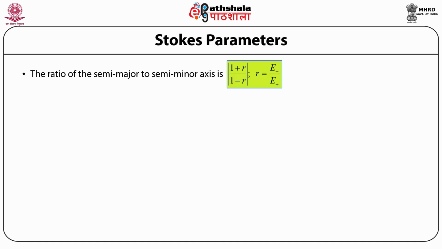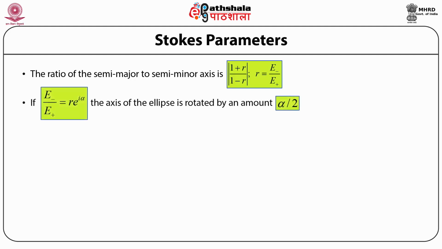So if this ratio E− over E+ is equal to r times exponential to the power iota times alpha, the axis of the ellipse is rotated by an amount alpha by 2.